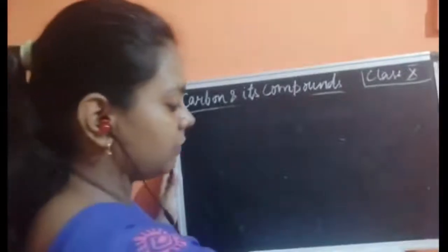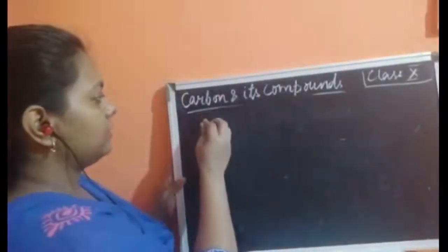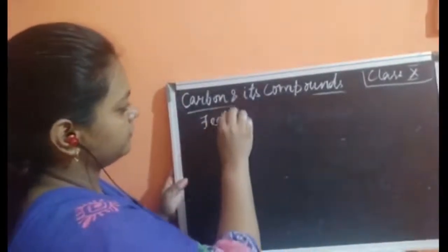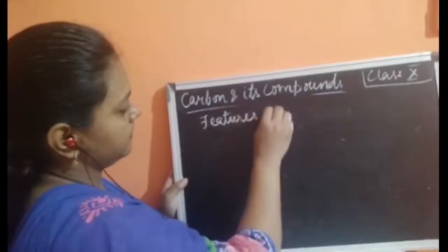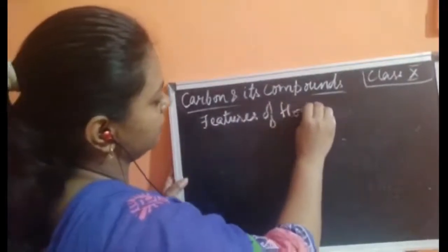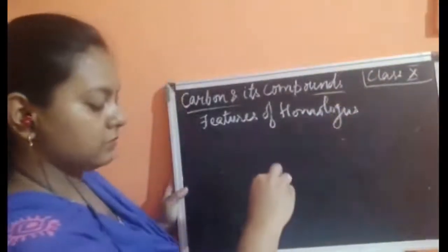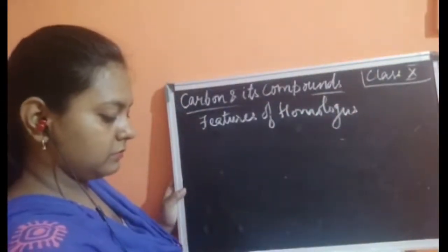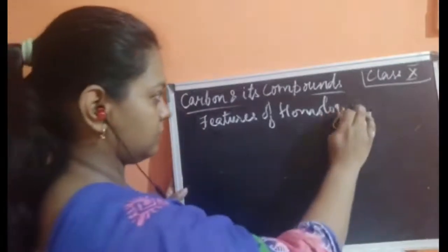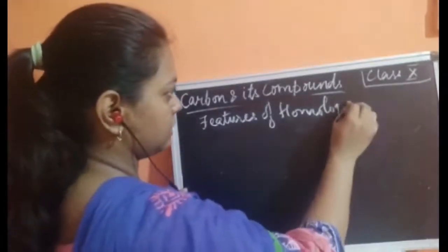So what are the characteristics, the features of a homologous series?